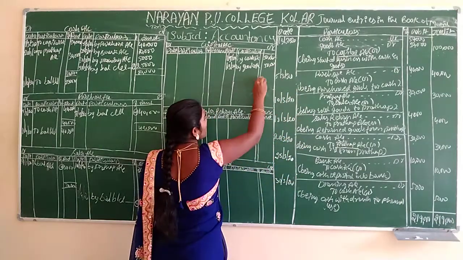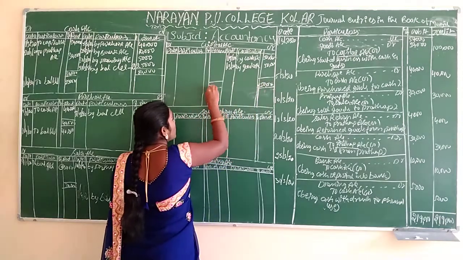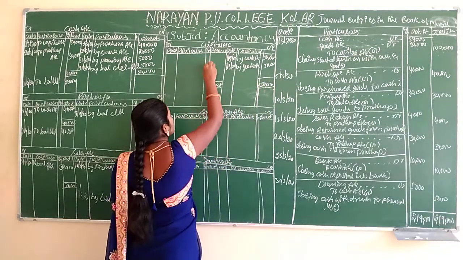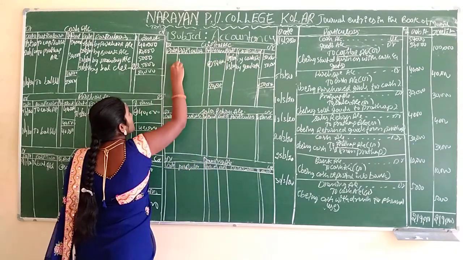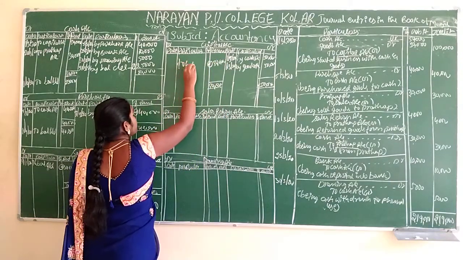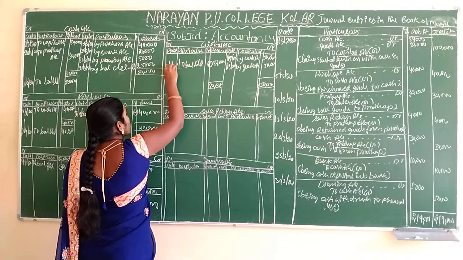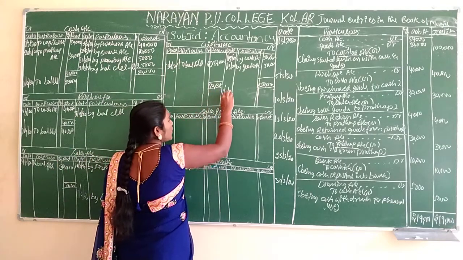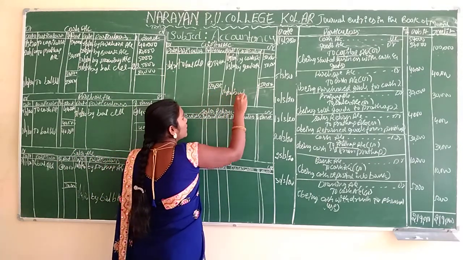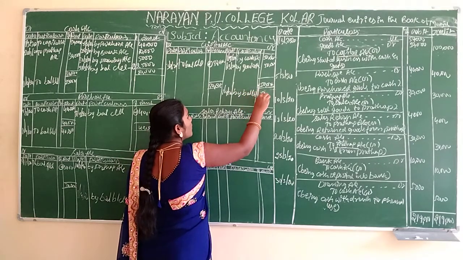If it is not there, we have to close down the accounts here. Here also 50,000, and here also 50,000, and here also 50,000. And what we will call this amount means balance carried down. Date is 31/3/2020. For next month is 1/4/2020. What we will call, by balance brought down, rupees 50,000.